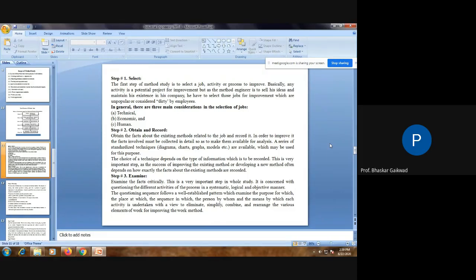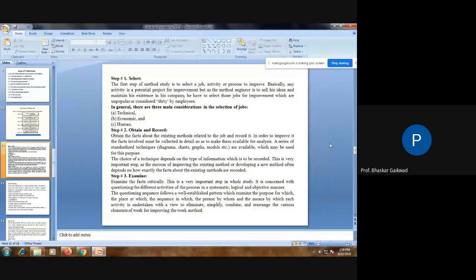Means the furnace should be nearer to the cutting section. After the furnace there should be a forging machine. After forging there should be annealing. After annealing there should be the trimming machine. After trimming we go for machining, and this is the sequence. So you can use here different types of model, chart, process, and think over this point. It comes under step number 2.